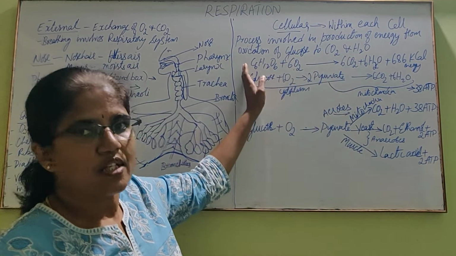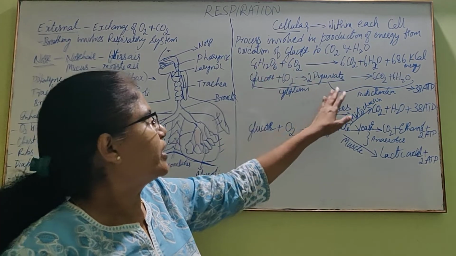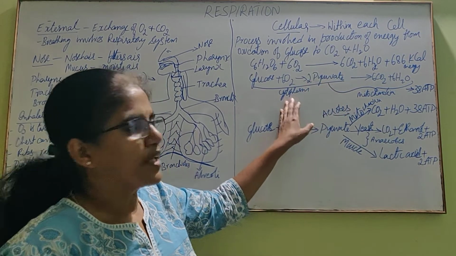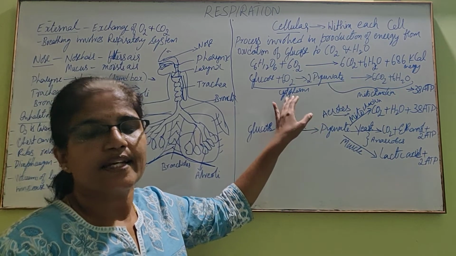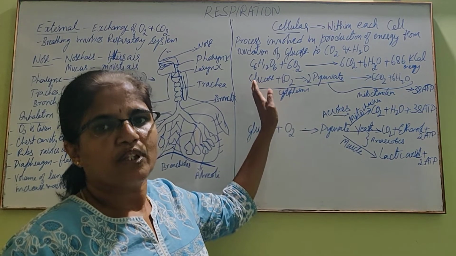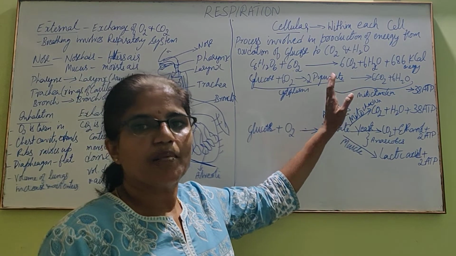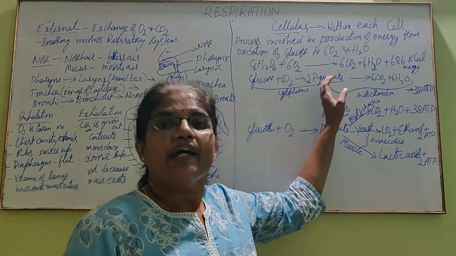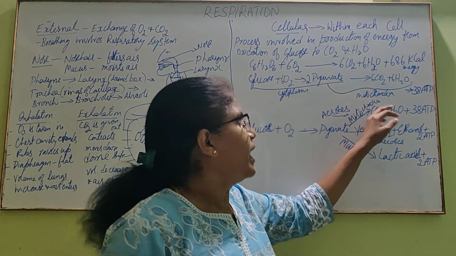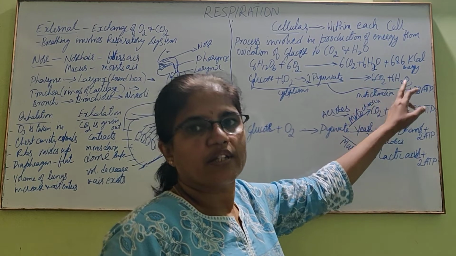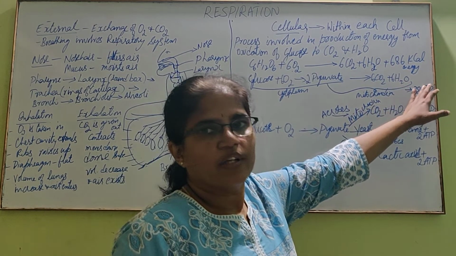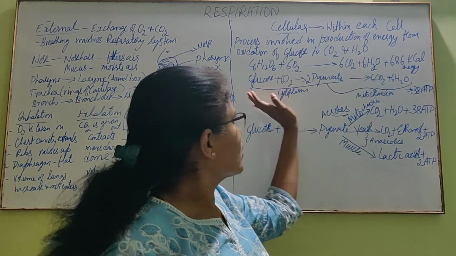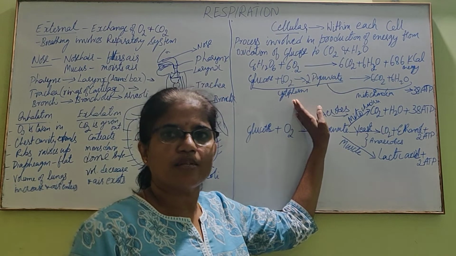First, 6 carbon glucose gets converted to pyruvate, 2 molecules of 3 carbon pyruvate, in the cytoplasm. Where does it happen inside the cell? In the cytoplasm, 6 carbon glucose gets converted to 3 carbon pyruvate. This pyruvate enters the mitochondria and then gets converted to carbon dioxide and water with the release of energy. This happens in the mitochondria, whereas glucose to pyruvate happens in the cytoplasm.